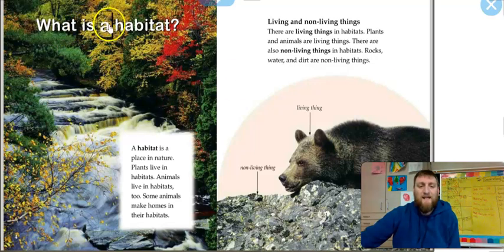What is a habitat? A habitat is a place in nature. Plants live in habitats. Animals live in habitats too. Some animals make homes in their habitats. Living and non-living things. There are living things in habitats. Plants and animals are living things. There are also non-living things in habitats. Rocks, water, and dirt are non-living things.